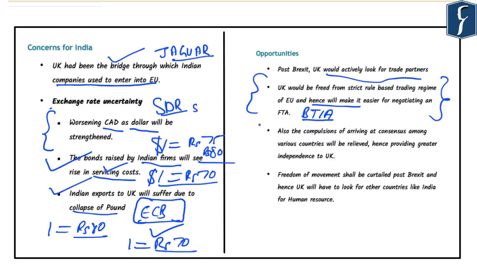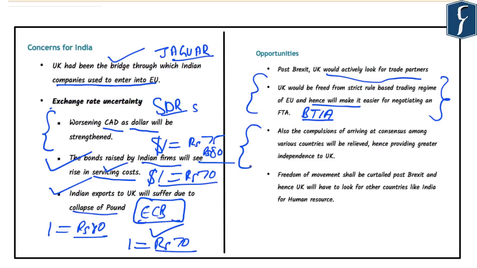Now the third point that should be noted is that presently all the decisions in the European Union are taken by consensus and not by majority. Such consensus-based decision making makes it difficult to finalize various issues in the EU. However, if the UK exits from the EU, it will provide greater independence to the UK in making its decisions regarding trade with India.